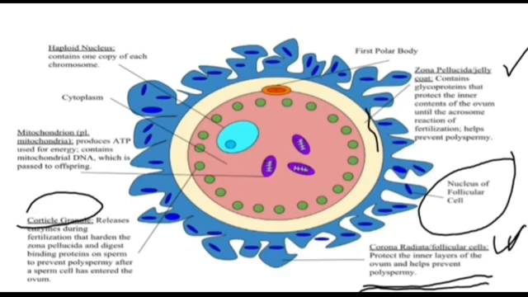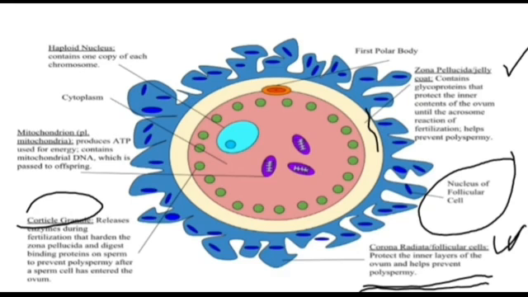After one sperm enters the ovum, it will release its enzyme and harden the zona pellucida. That's the reason no other sperm can penetrate through the zona pellucida.